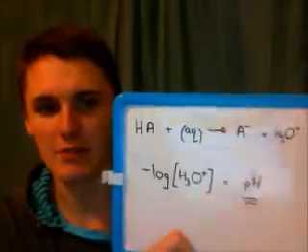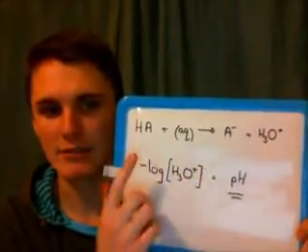I'd like to look at how you would quantify the strength of different acids and different bases. Now this happens differently between strengths, so if you've got a strong acid or a strong base, you'll use one method, and if you've got a weak acid or a weak base, you use the other. Now I'm only going to use examples that use acids. I'm not actually going to look at bases, but the same things apply, and if you've got a bit of wits about you, then you'll realise what's going on. So we'll start actually with a strong acid, and that's because it's the most simple.